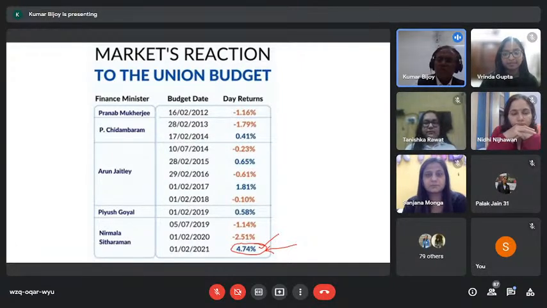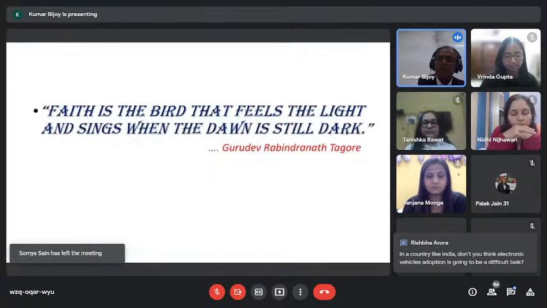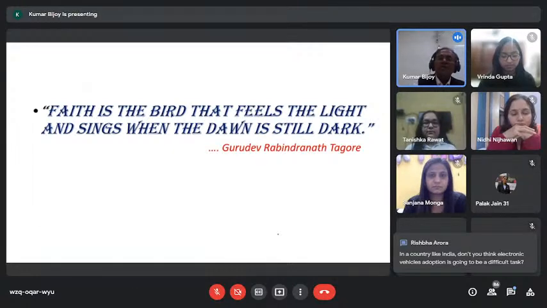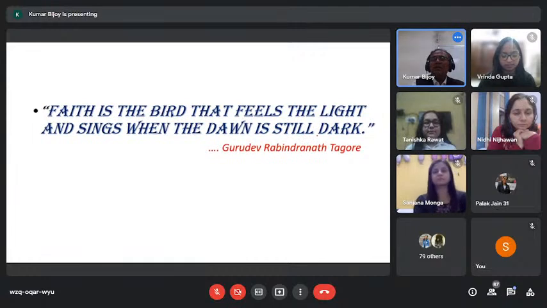So various dimensions one can discuss, but these are the certain aspects I wanted to highlight to you as a student of economics. I have faith, and faith is the word that feels the light and sings when the dawn is still dark. It means things will unveil, and people will come to know these things in due course of time.